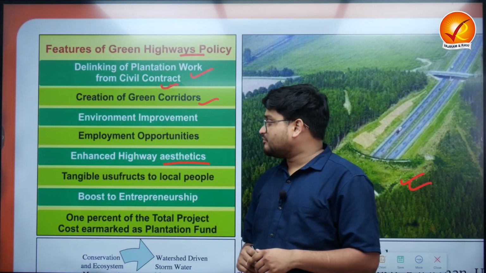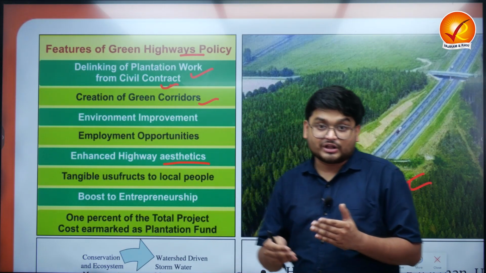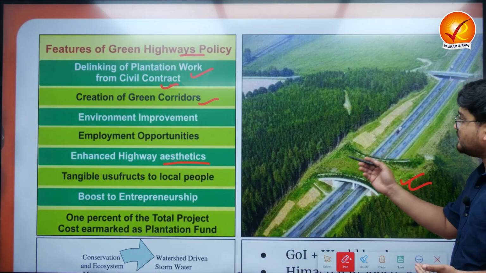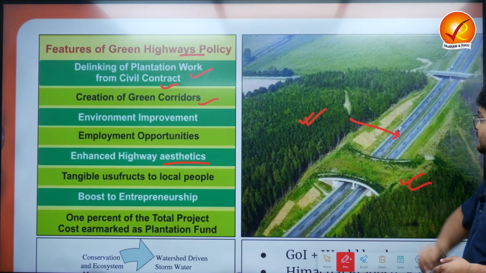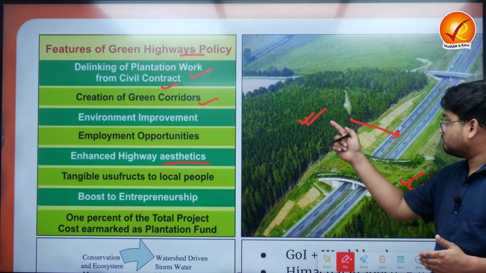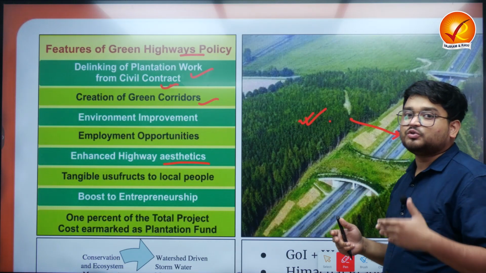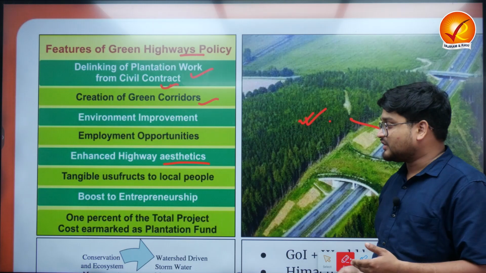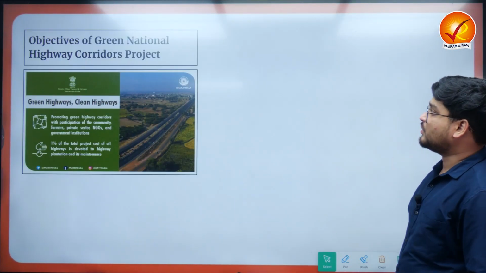And there will also be infrastructure which will be able to transport people and animals over a period of time, right? Because there have been many cases of animals living in one forest, and when they try to migrate from this forest to this one, they are often subjected to roadkill. So these are also the things which the government is taking care of. These are the various features of the green highways policy.